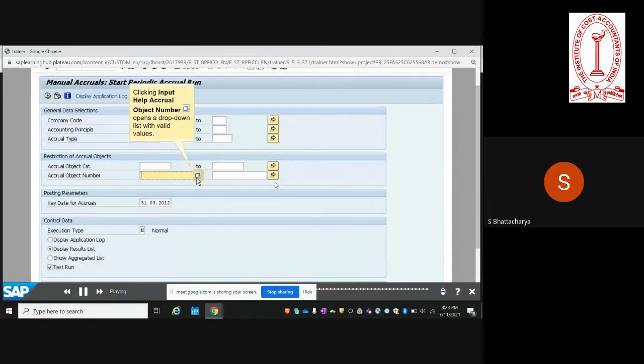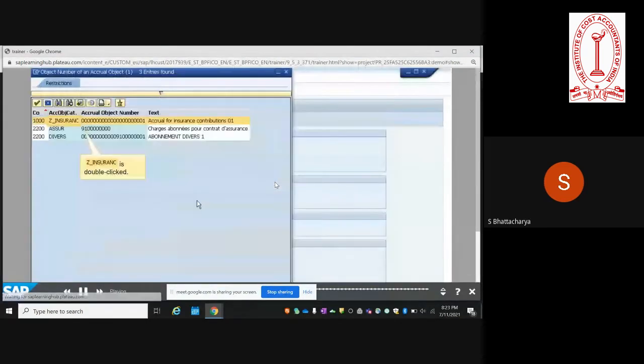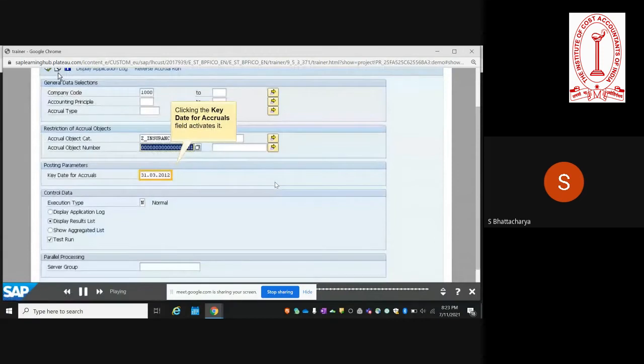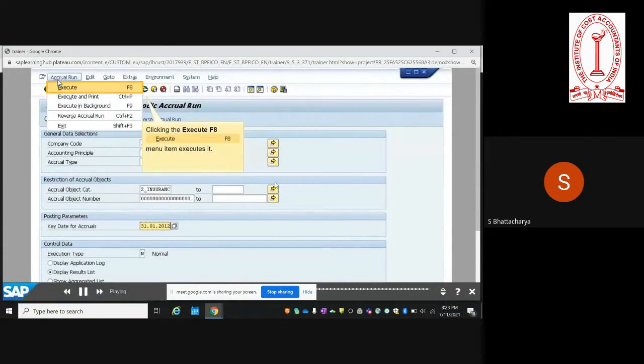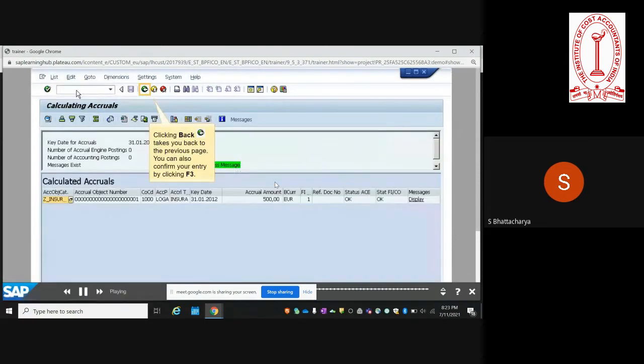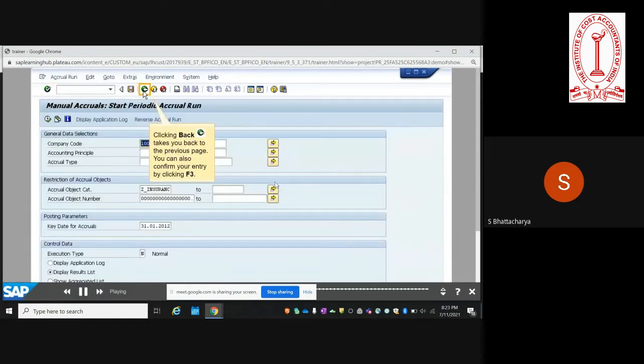You enter the company code, then you enter the accrual object number. So this is the entry template that you have already created. Then the specific date on which you want to make the accrual, you have to mention here, and then you execute. So you get the accounting posting and the document number.